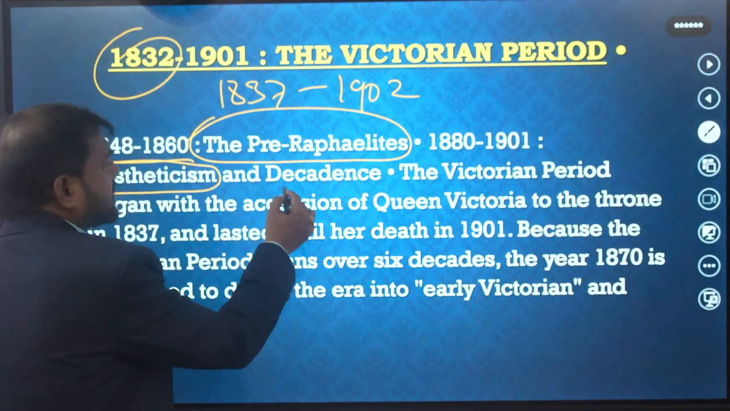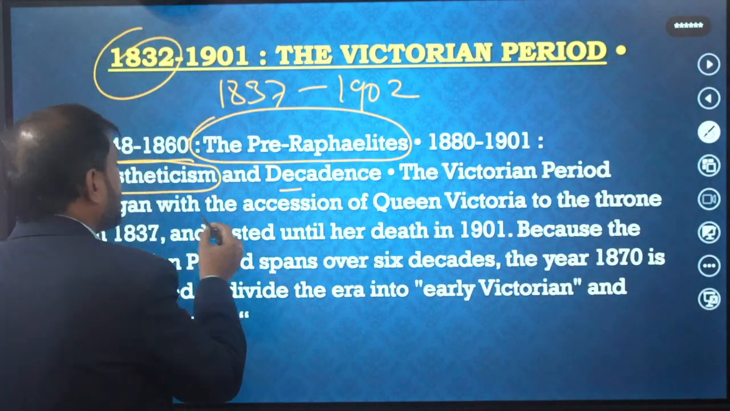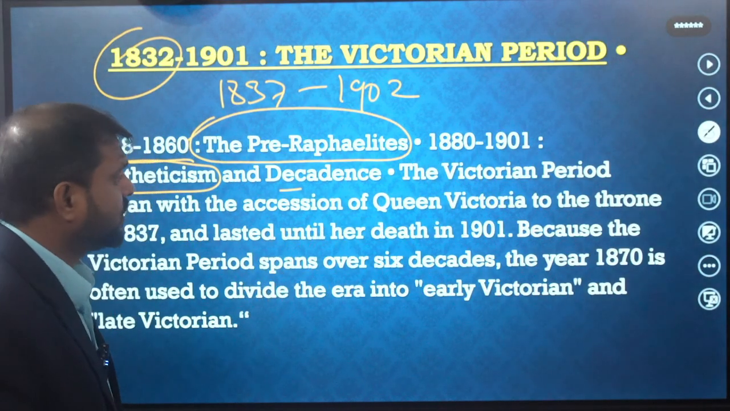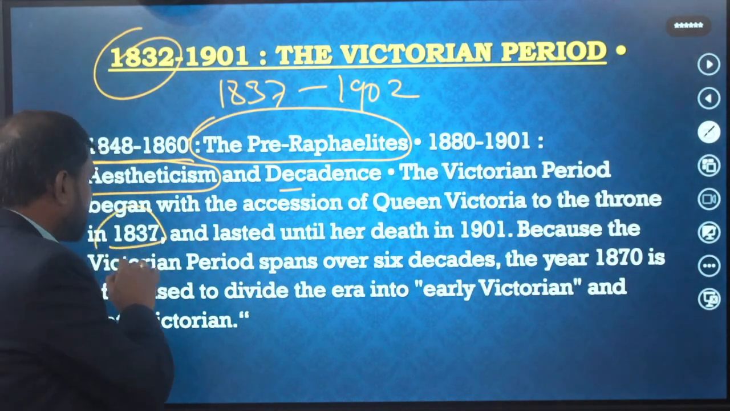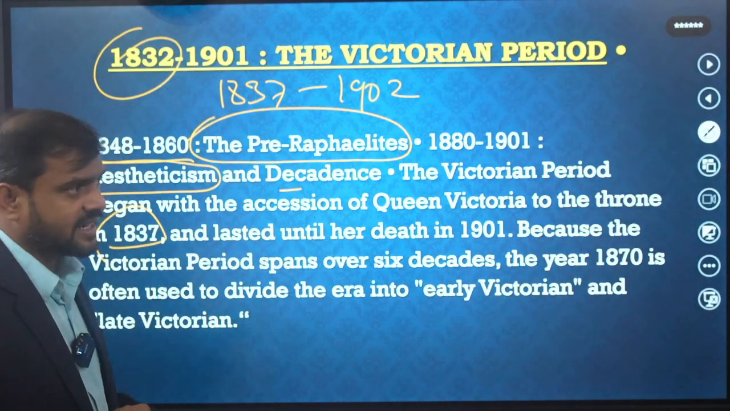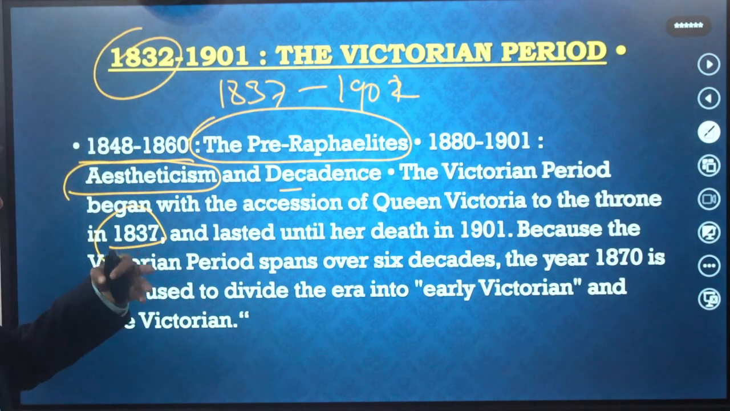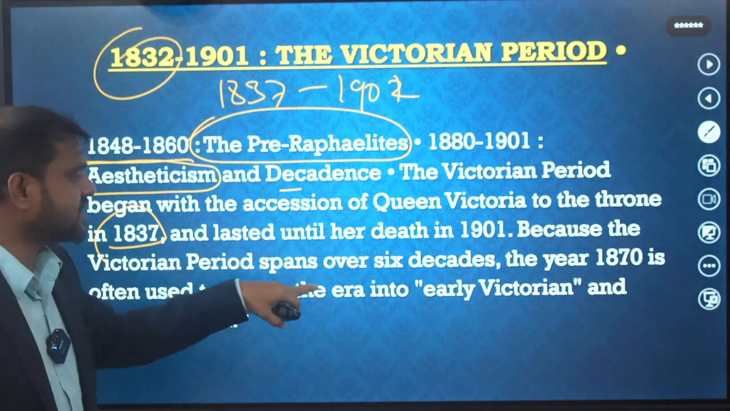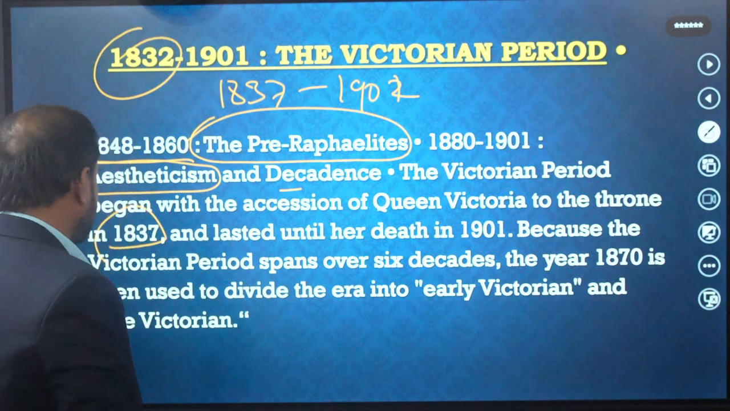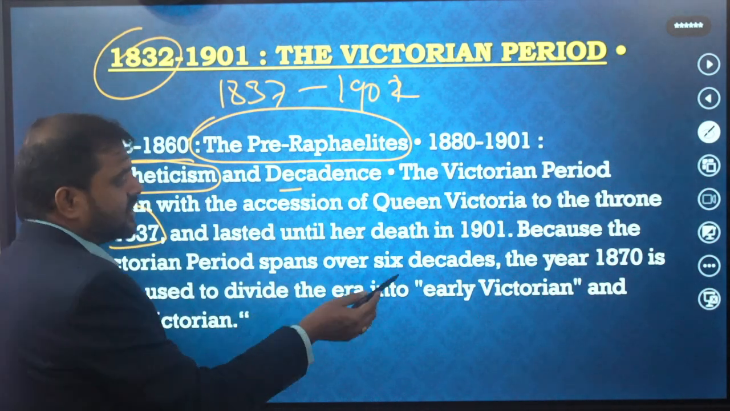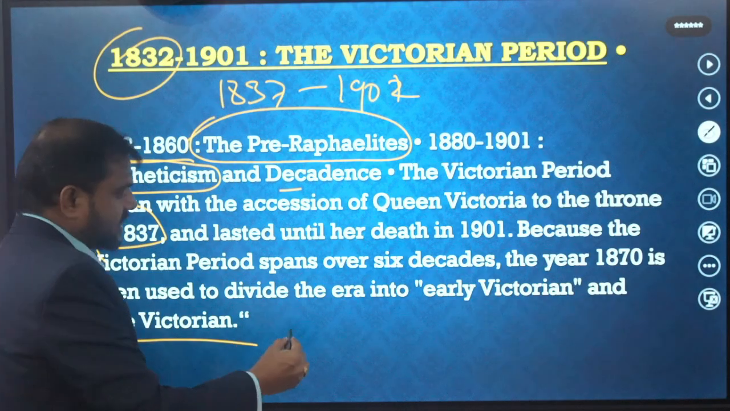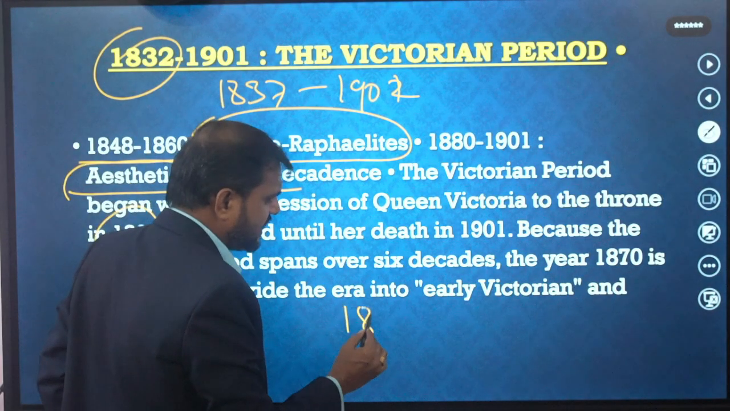So this aestheticism and decades, the Victorian period began with the accession of Queen Victoria to the throne in 1837 and lasted until her death in 1901. Okay, in 1901 she died, and that's why the period ended. Because the Victorian period spanned over 6 decades, the year 1870 is often used to divide the era into early Victorians and late Victorians. It is a very lengthy period.